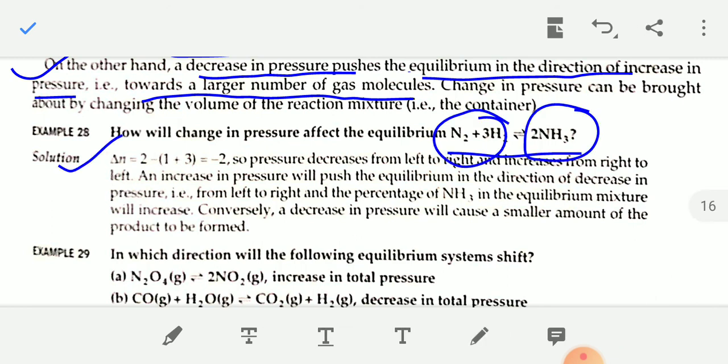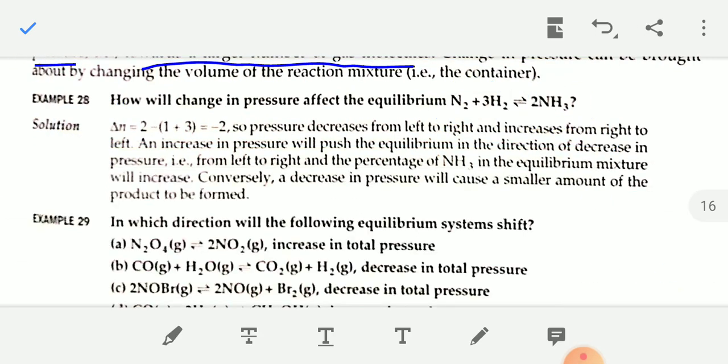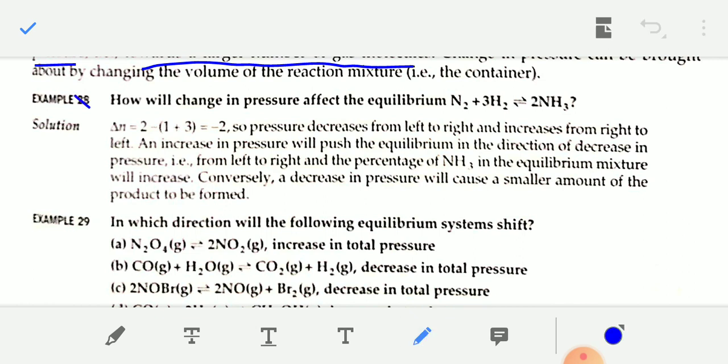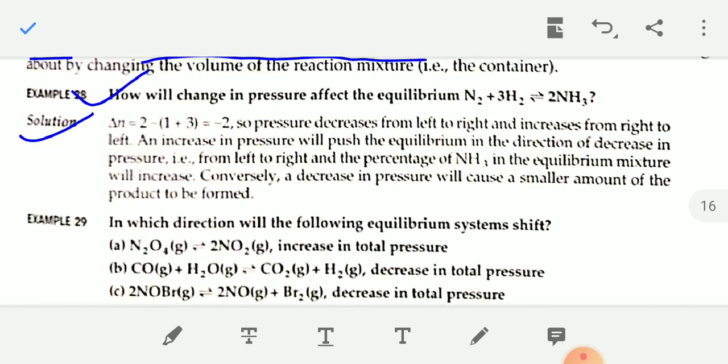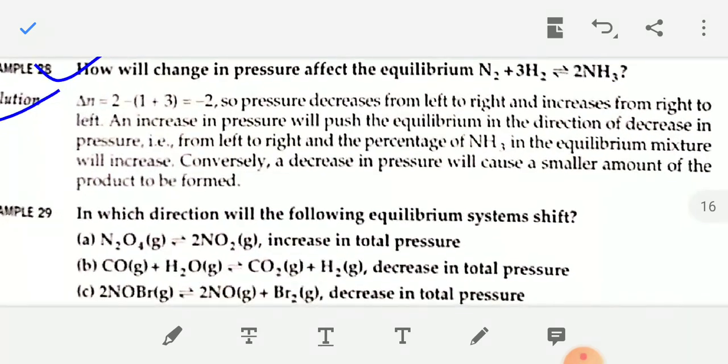In this reaction N2 plus 3H2 to 2NH3, delta n is minus 2, so the pressure decreases from left to right and increases from right to left. In the backward reaction pressure increases, but in the forward reaction pressure decreases. So an increase in pressure will push the equilibrium in the direction of decrease in pressure.